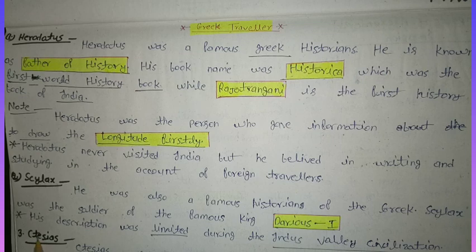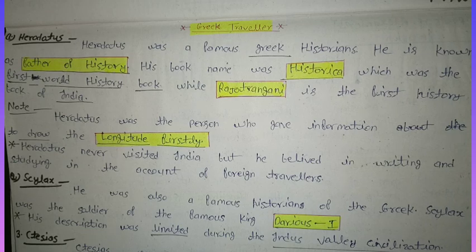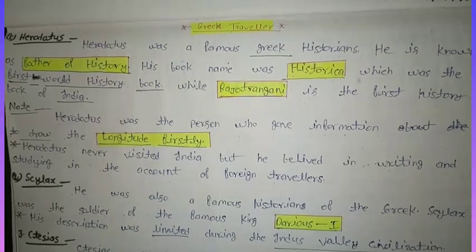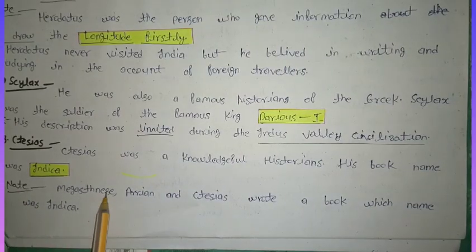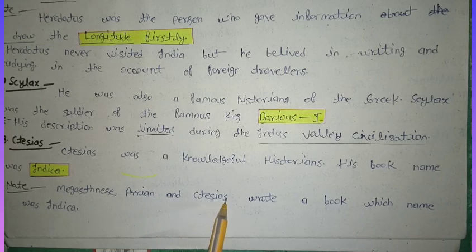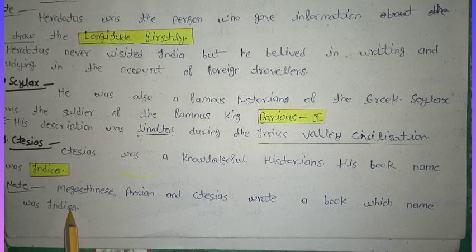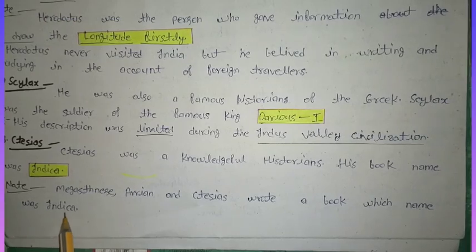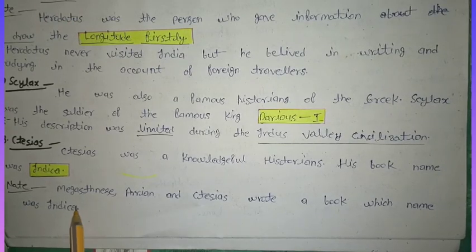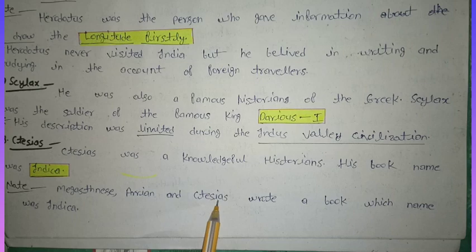Third Greek traveler is Ctesias. Ctesias was a knowledgeable historian. His book name was Indica. Note: Megasthenes, Arian, and Ctesias wrote a book whose name was Indica. These are three travelers who wrote books titled Indica. It means we can say that Indica was written by Megasthenes, Arian, and Ctesias.